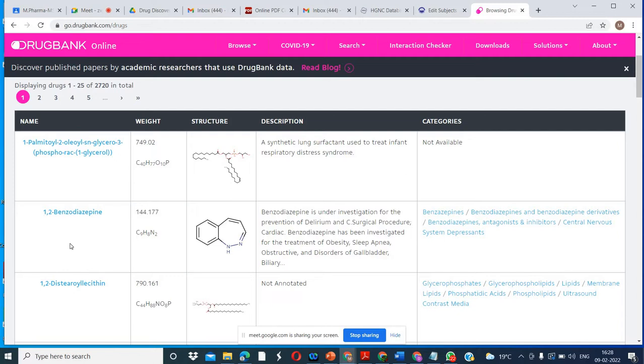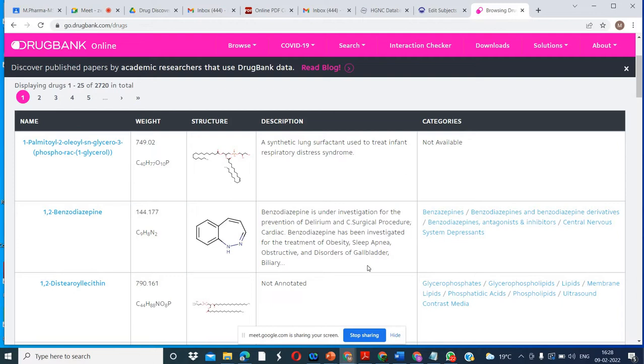The second drug is benzodiazepine. I think this is a famous drug we are also using nowadays. Benzodiazepine is under investigation for the prevention of delirium, see surgical procedure. Investigation is going on.